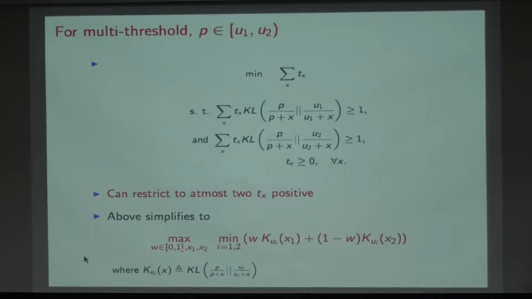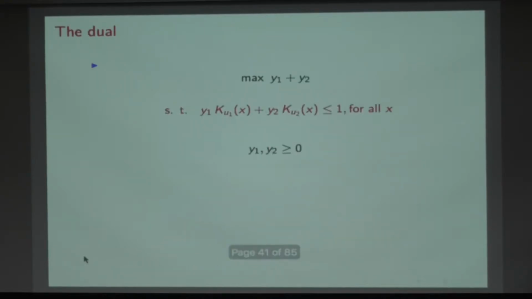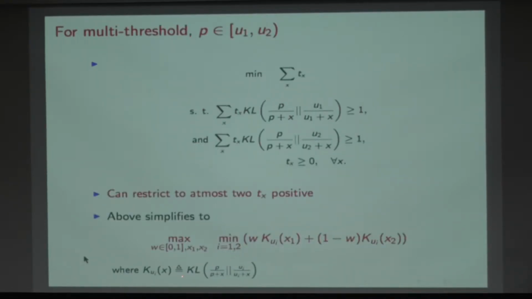I want to give weights to these two questions in such a way that the minimum value of this is maximized: suppose I give weight w to the question at level x1 and 1 minus w to the question at level x2. This is just a notation that I've used for Kullback-Leibler of p upon p plus x, u1 upon u1 plus x. And this is similarly for the other level, for i equal to 1 and 2. So I look at the minimum of these things, and I want to maximize that.